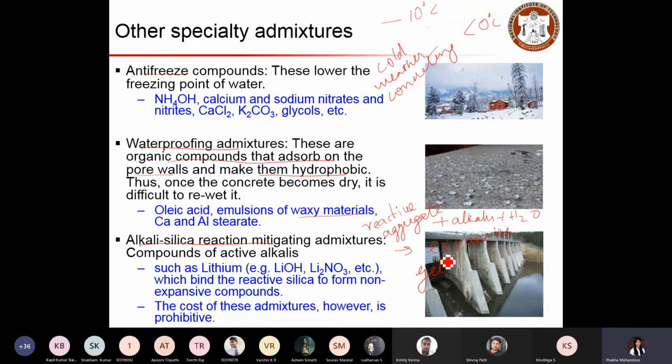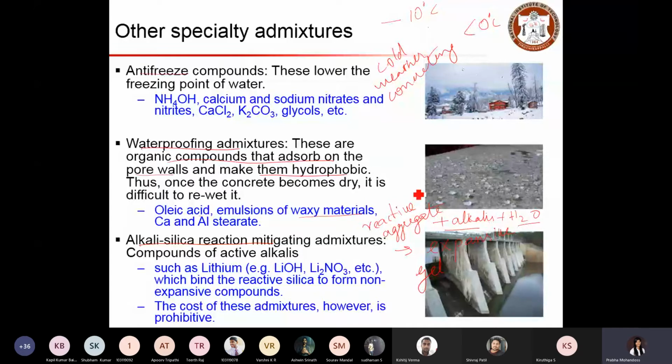So when there is expansive gel formation in the hardened concrete, that induces pressure and leads to cracking. What should we do in such cases? We have to find a way so that there is no such expansive pressure which can cause cracking in the concrete. If you cannot avoid the use of a reactive aggregate, because cement anyway contains alkalis, and especially when you have dam structures, water you cannot avoid. The concrete will be in contact with water.